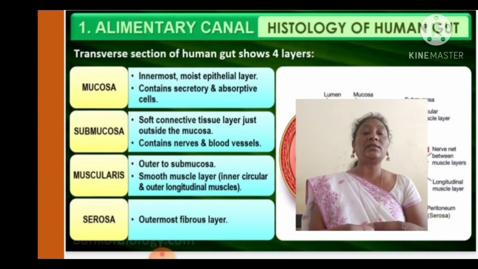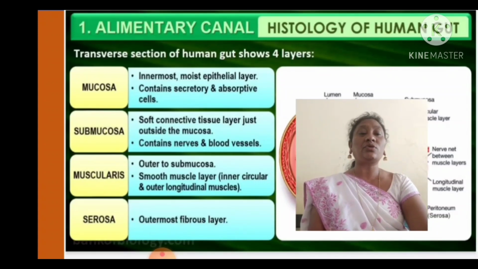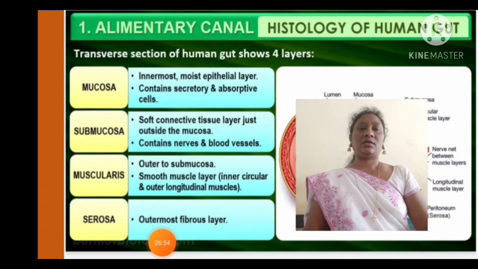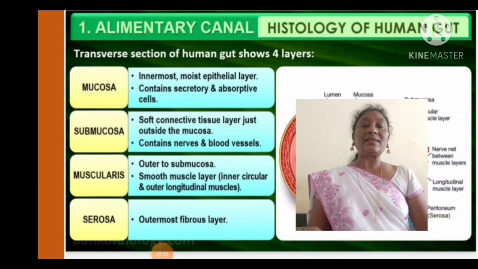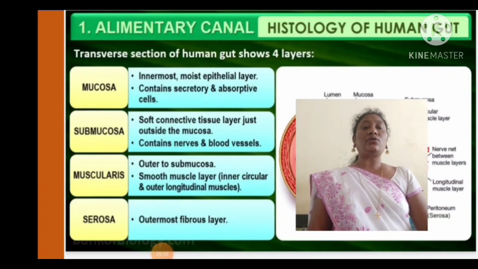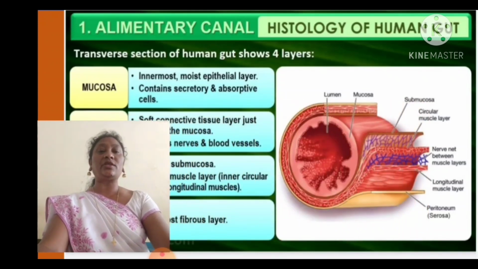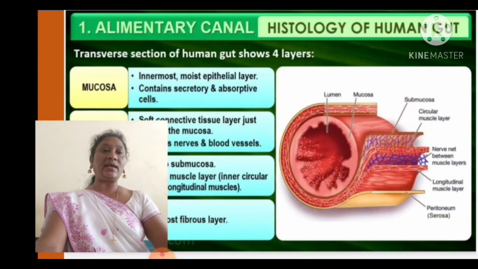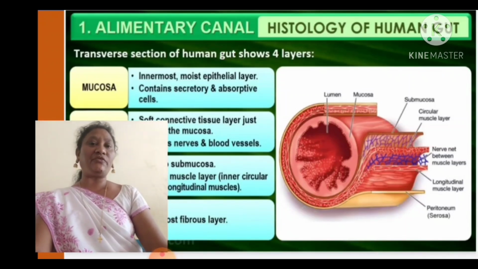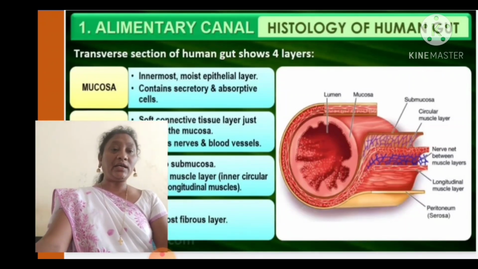The muscularis, outer to the submucosa, is a smooth muscular layer, with inner circular and outer longitudinal muscles. The last one is the serosa, the outermost fibrous layer. You can observe the layers here. When we cut layer-wise in a transverse section, you can find the 4 layers.